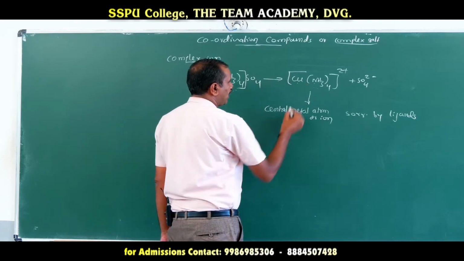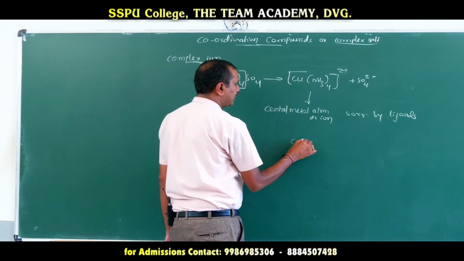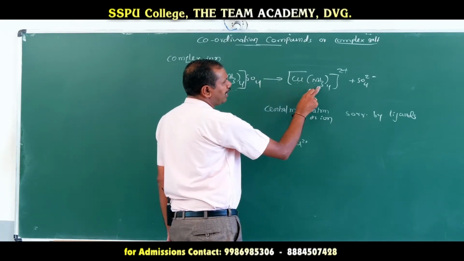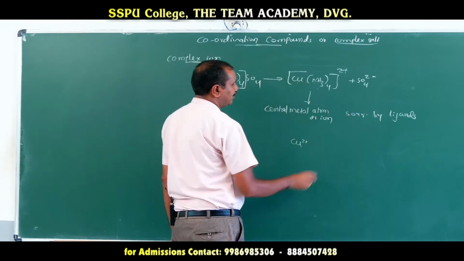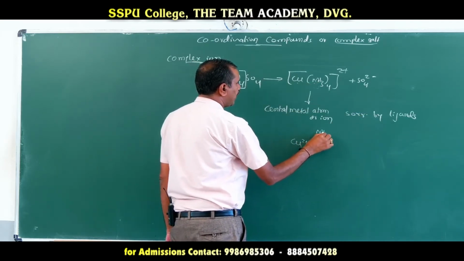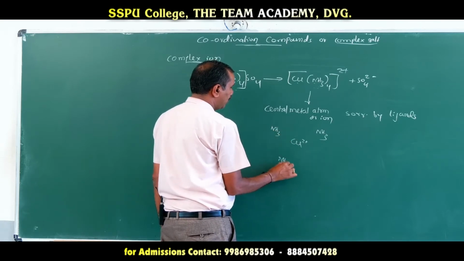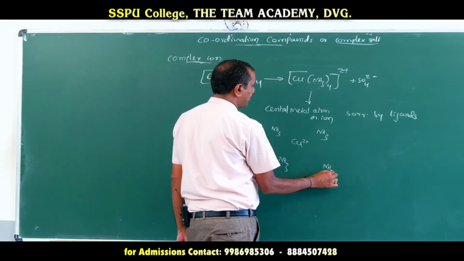The central metal is Cu in the +2 state. Four ammonia molecules are there, and those molecules are called ligands. So the metal ion is surrounded by four ligands.